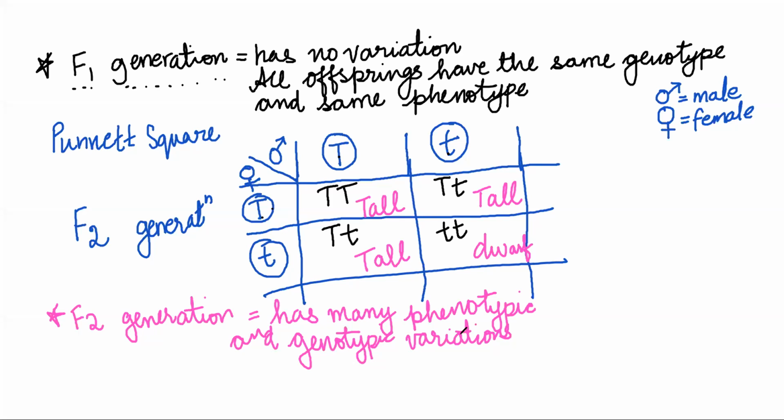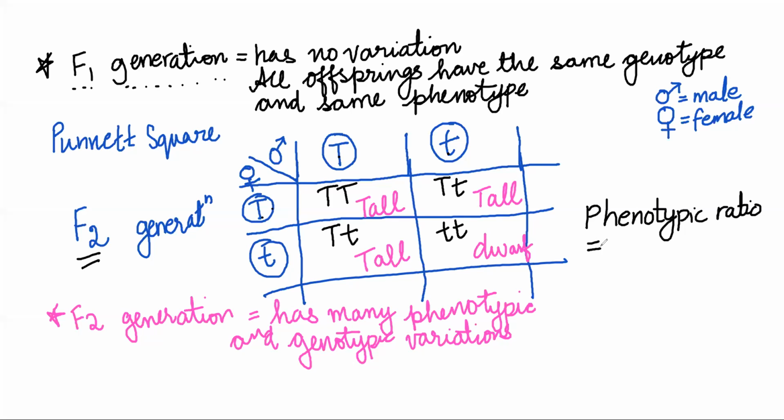Capital T capital T is one genotype. Capital T small t is another genotype. Small t small t is another genotype. And tallness and dwarfness are phenotypes. Right? So based on the different things we find in the F2 generation, we have a concept of phenotypic ratio. So here we are going to collect all the phenotypes and see what their ratio is.